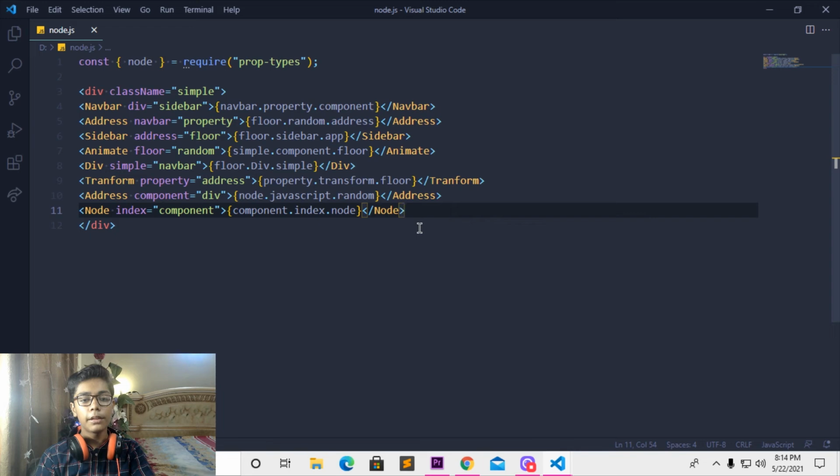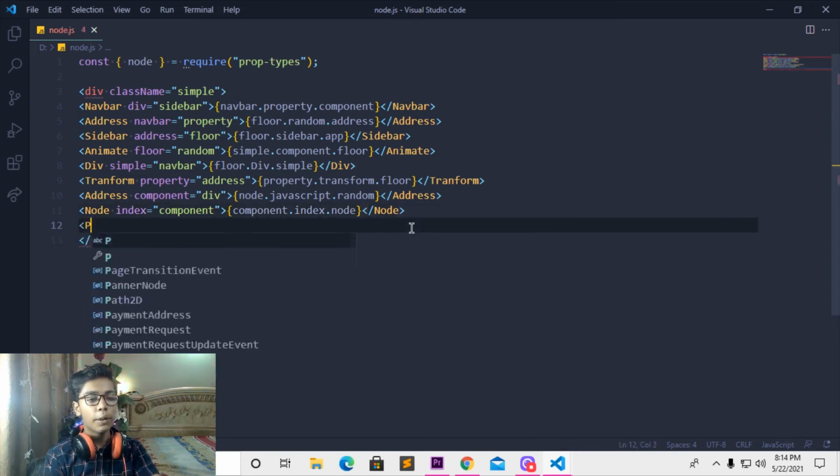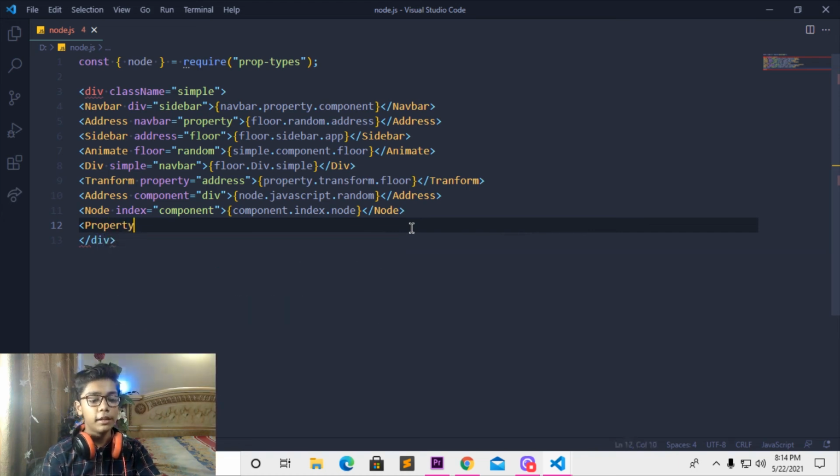Then when you're done with that, I'll be moving down again, then I will be changing that to like property, but it should be in a tag. Then I will be closing this property tag and writing a tag which will be like div equal, then change that to like component. If I just show you, which we have already written, we can't write it again. So here I will be now changing that to like external.